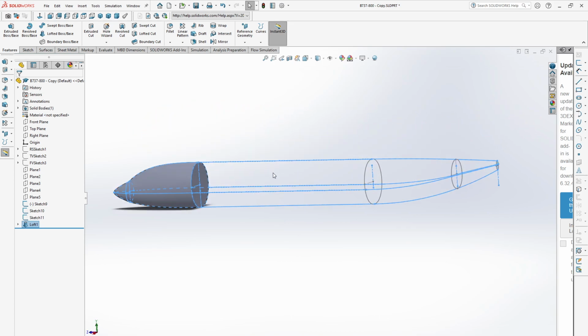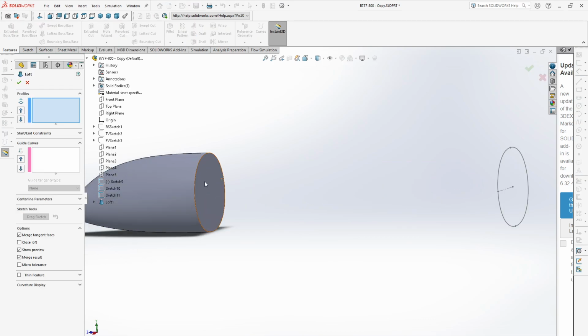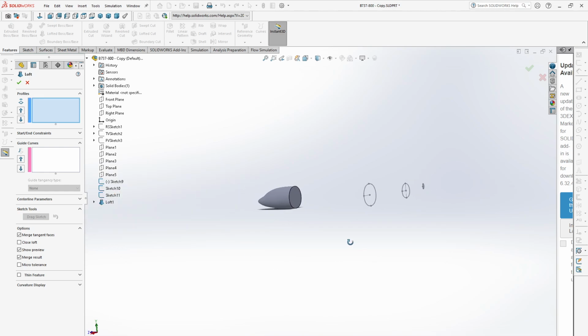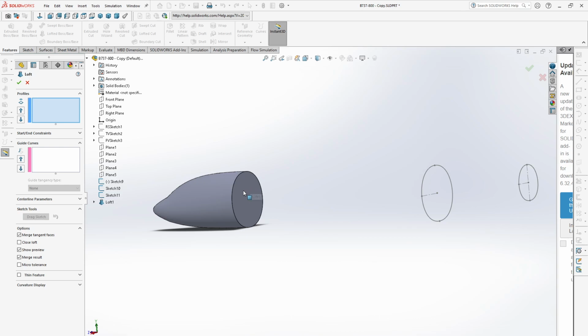Now we need to make the loft for the middle portion. Again select the loft and click this profile, sorry, not edge, we need to select all profiles. Select this, select all these profiles, not edge.